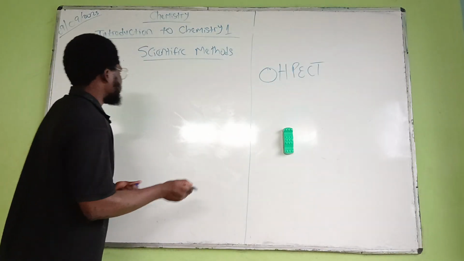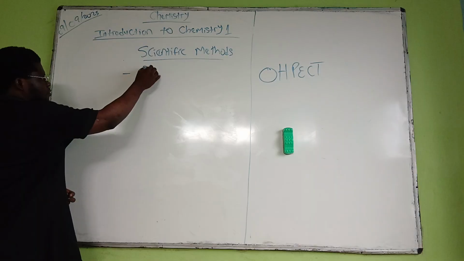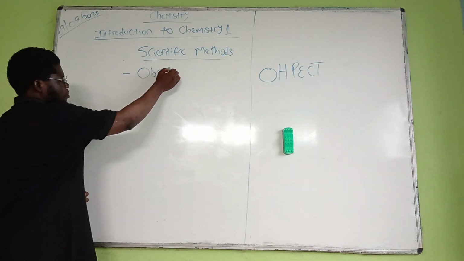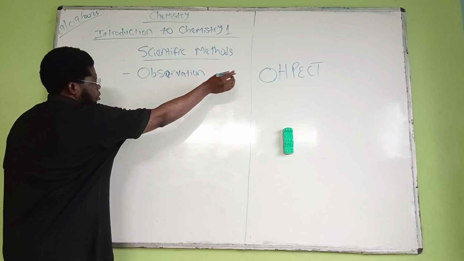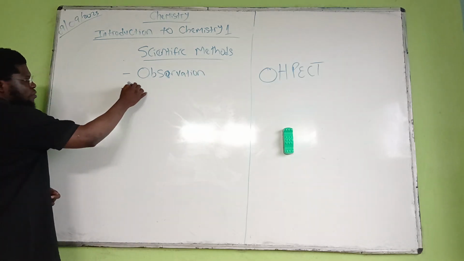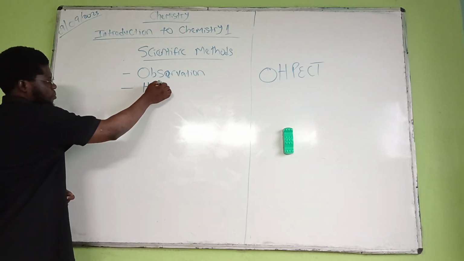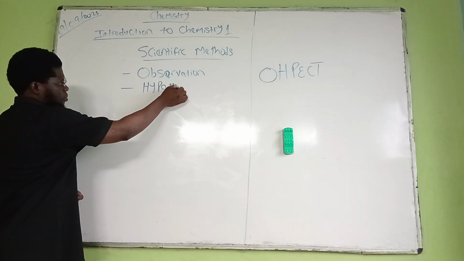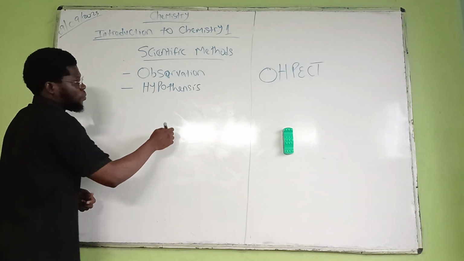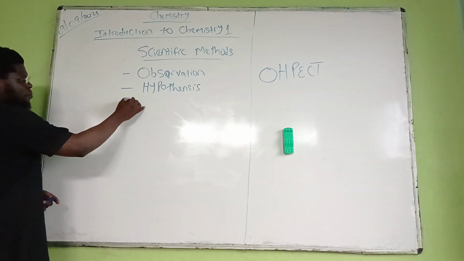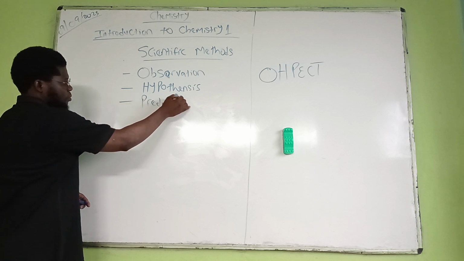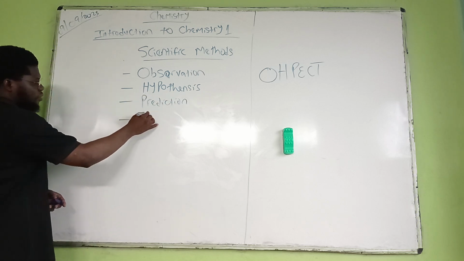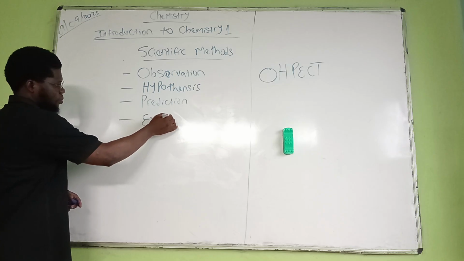What does O signify? O signifies observation. What does H signify? H signifies hypothesis. What does P signify? P signifies prediction. Then E signifies experimentation.